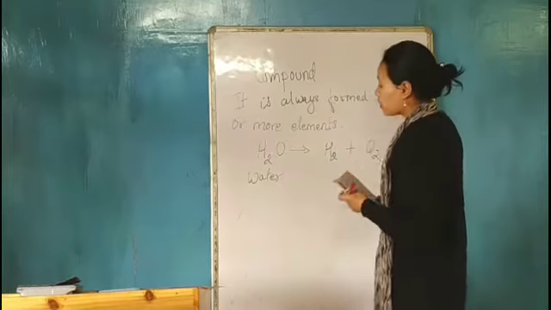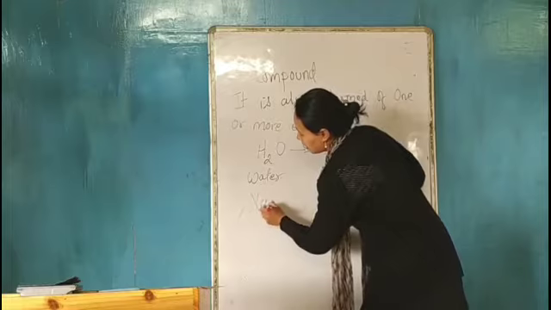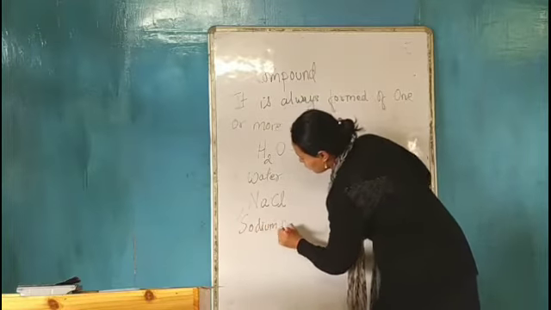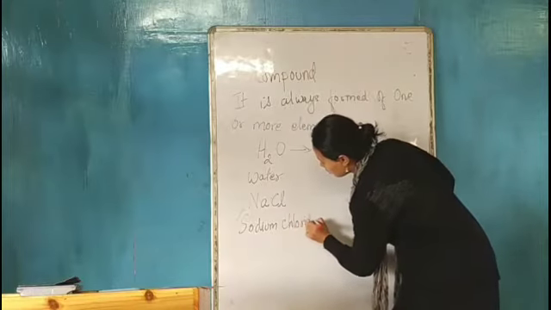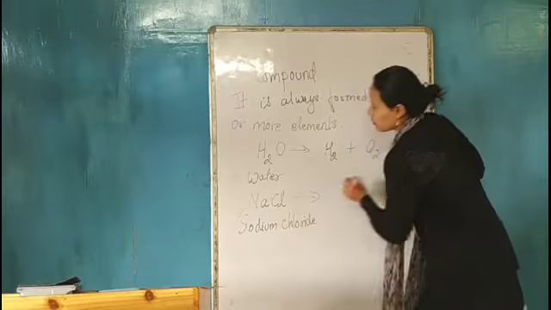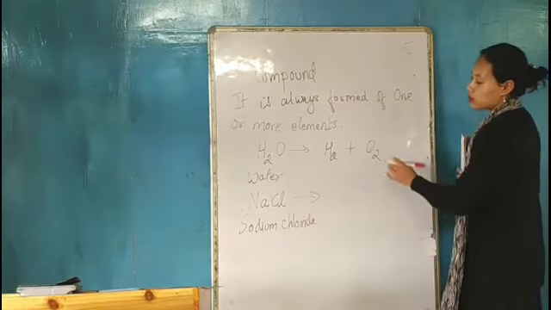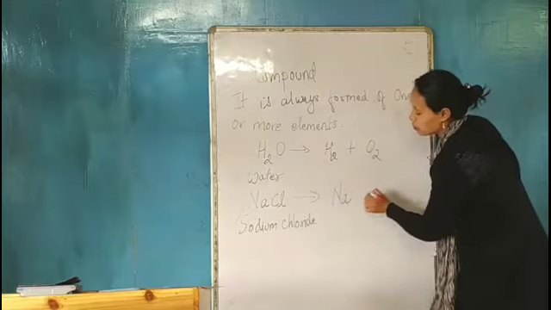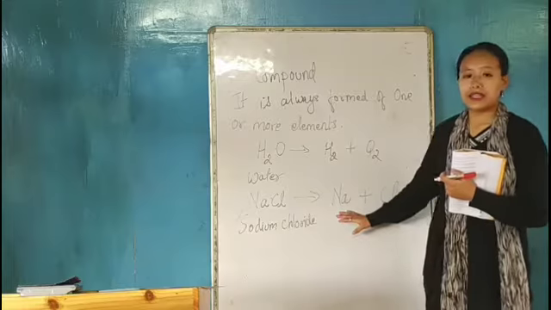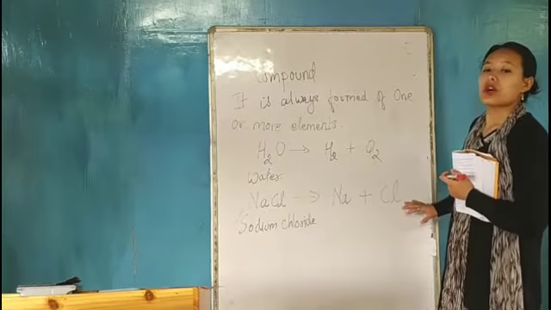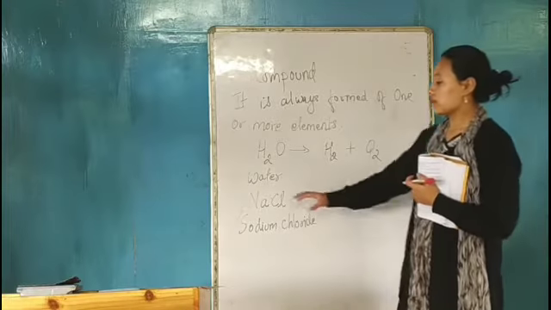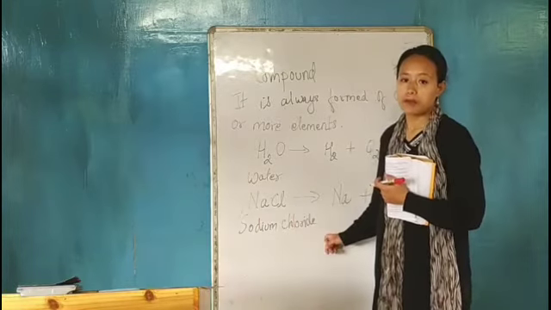Now another example I am going to give is NaCl, sodium chloride. This sodium chloride is also an example of a compound. When it undergoes a chemical reaction, sodium chloride will decompose into sodium and chlorine. Sodium is an element and chlorine is another element, but these two elements combine together to give sodium chloride, which is a compound.